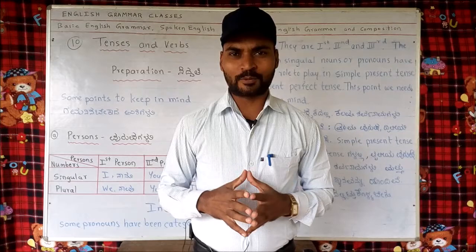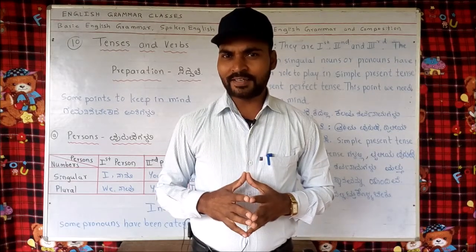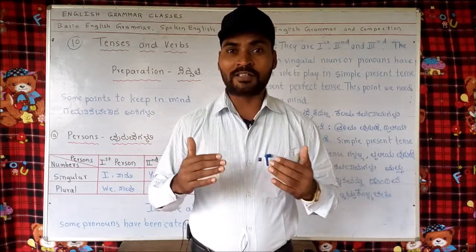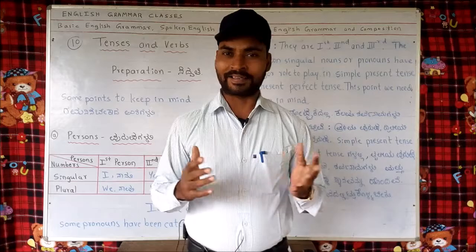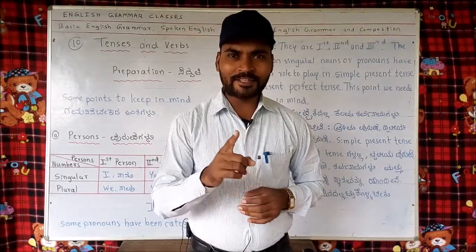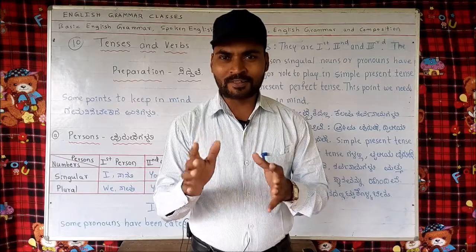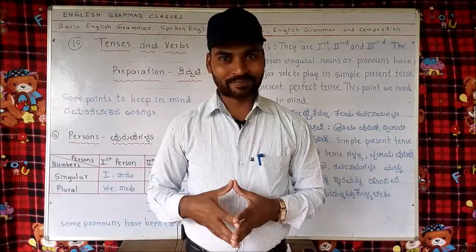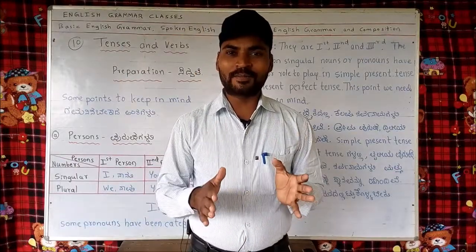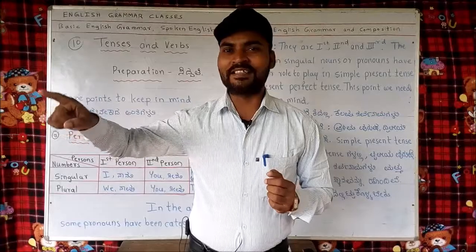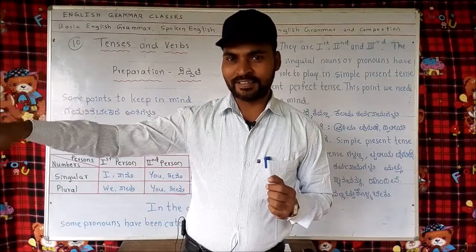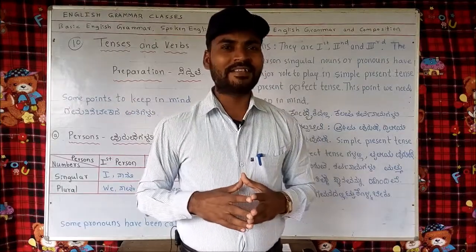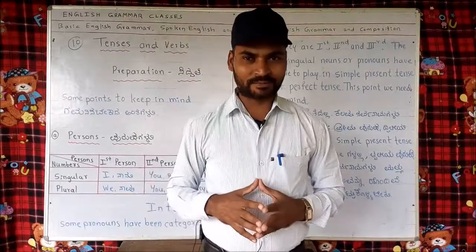Let's discuss first person. First person is the person that belongs to words like I, we, our, us, ourselves, like that. Second person is the person that belongs to words like you, your, yours, yourselves, like that. Then third person belongs to he, she, it, they, him, his, its, their, them, themselves. Everything that belongs to he, she, it, there we see the third person.